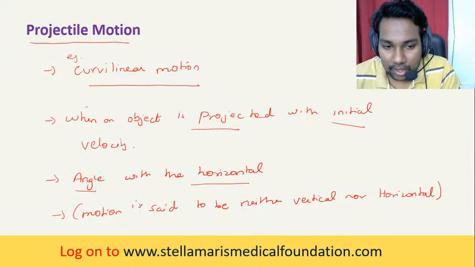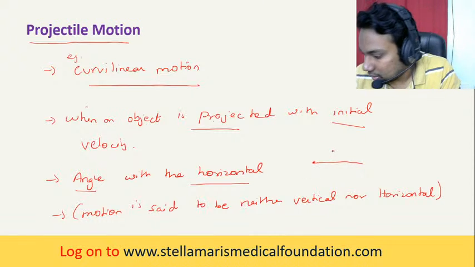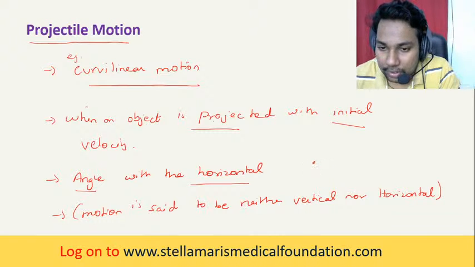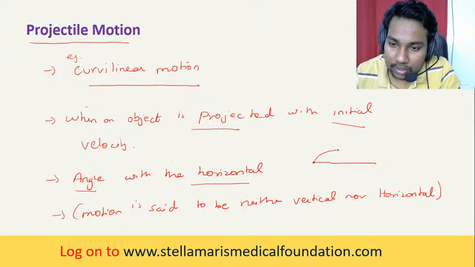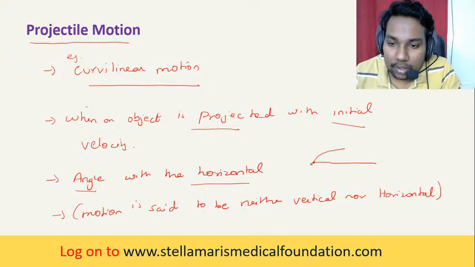For example, this is the point where there is projection, like this, and it has been done with the initial velocity.